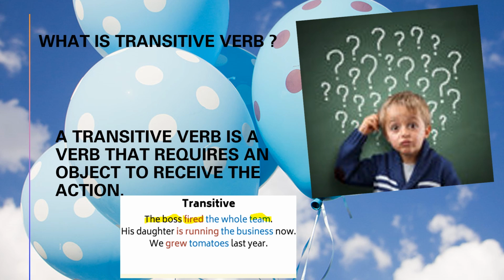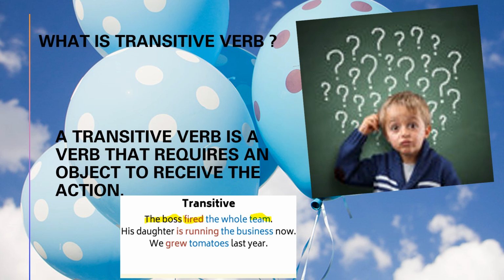He fired. And there is one rule, and that is very easy, to know whether a sentence is transitive or intransitive. After the action, means after the verb, you have to ask what and whom. Fired what? There is no answer. Fired whom? The whole team. You are getting an answer of whom, team, means this sentence is transitive.